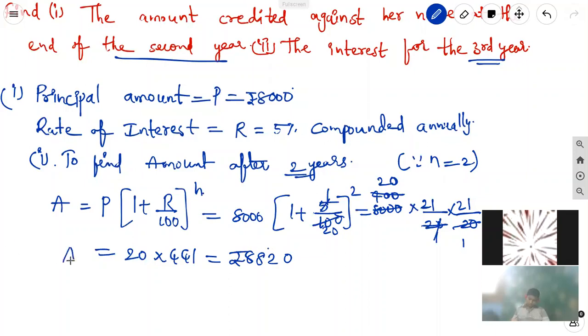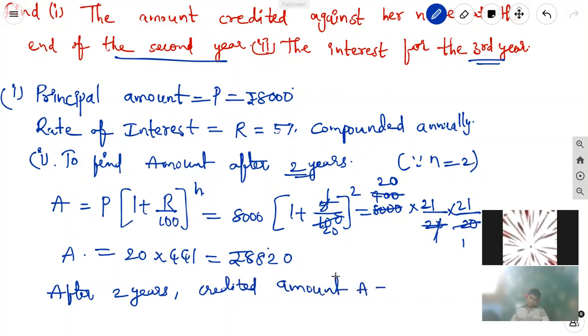So what is the amount after 2 years, the credited amount? After 2 years, the credited amount A is equal to 8,820 rupees. It is the first question's answer.